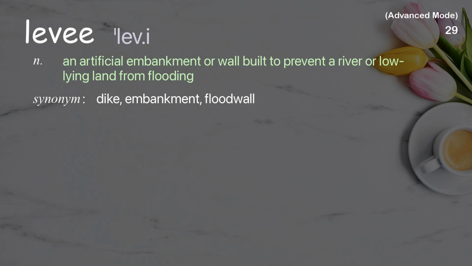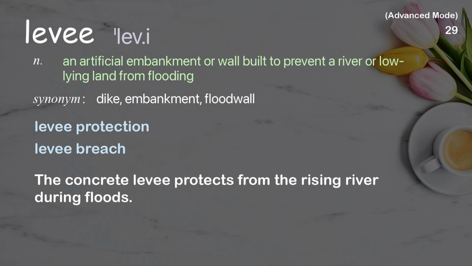Levee. An artificial embankment or wall built to prevent a river or low-lying land from flooding. Examples: levee protection, levee breach. The concrete levee protects from the rising river during floods.